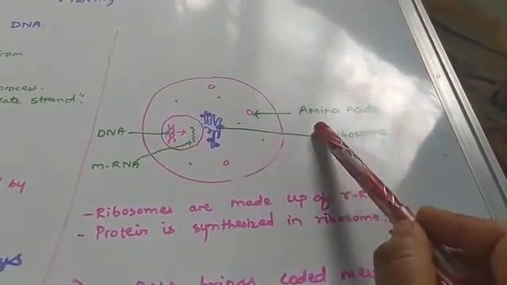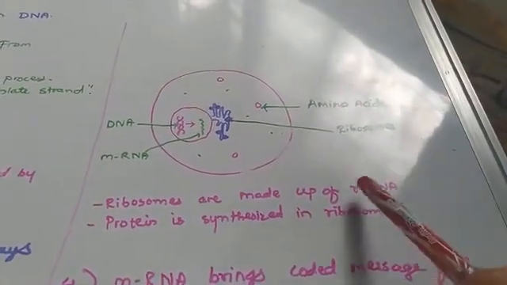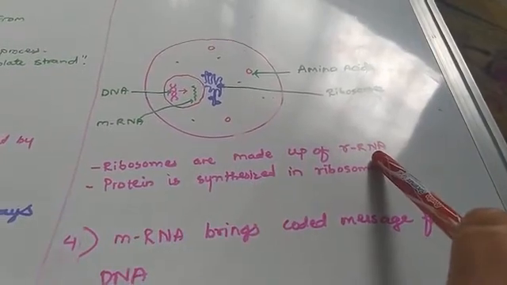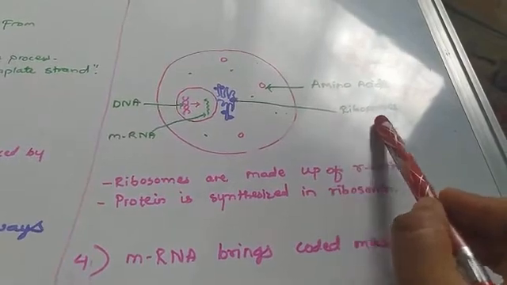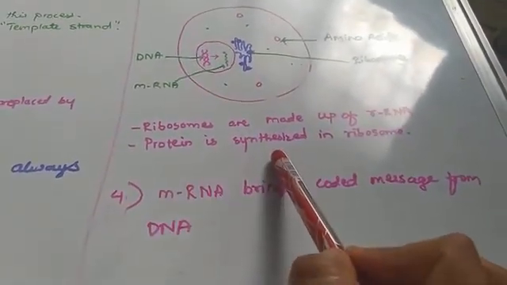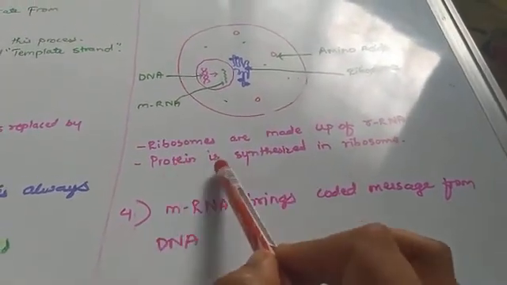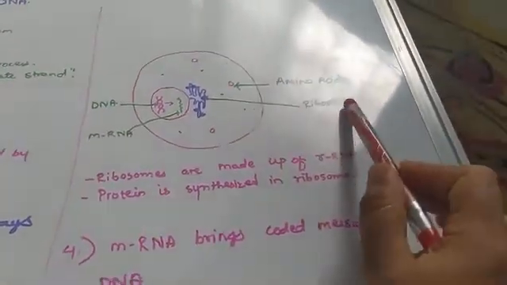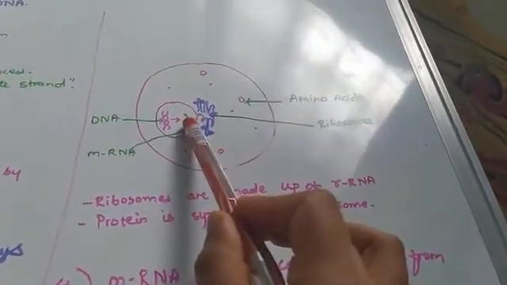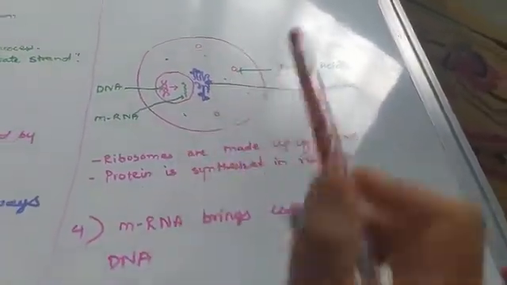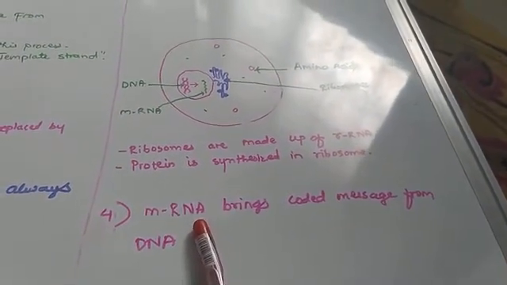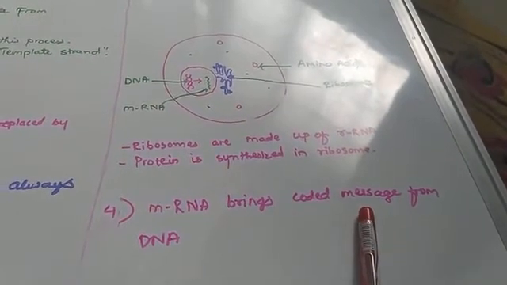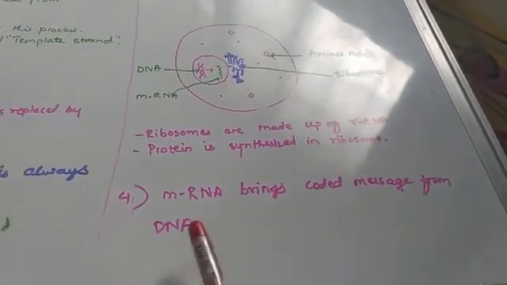What are the ribosomes made up of? They are made up of rRNA, ribosomal RNA, and these ribosomes are the factories where the protein is synthesized. Got it? So protein is synthesized in ribosomes, where the mRNA gets attached, and this mRNA which comes from DNA brings the coded message from the DNA.